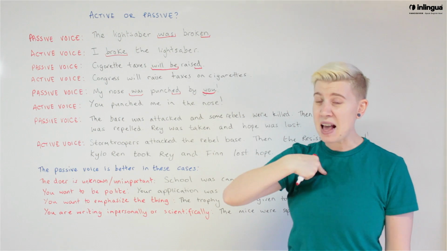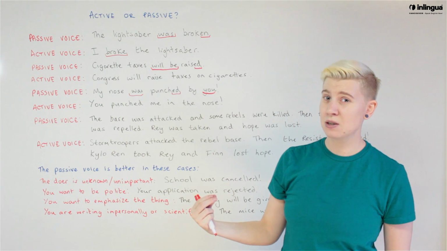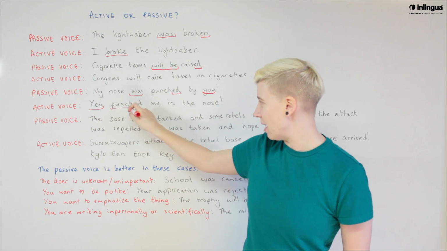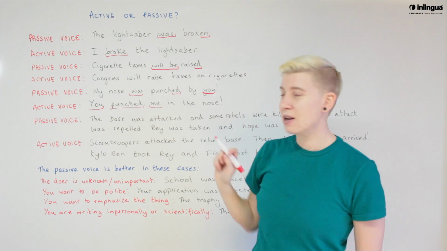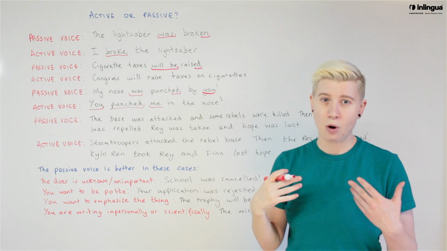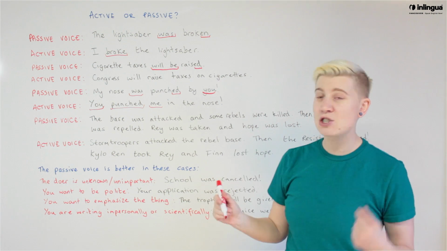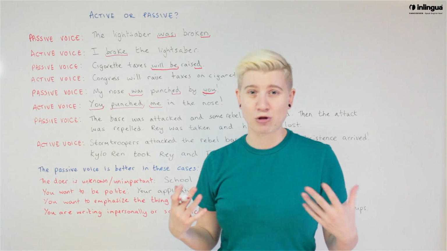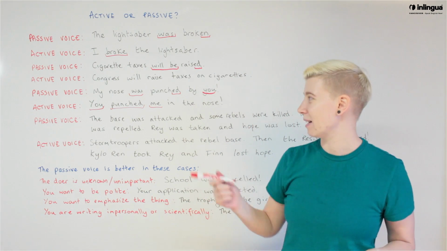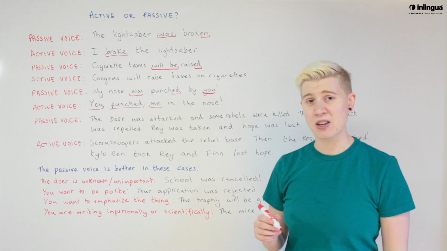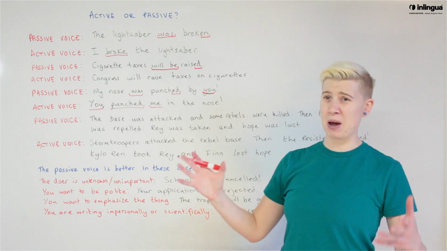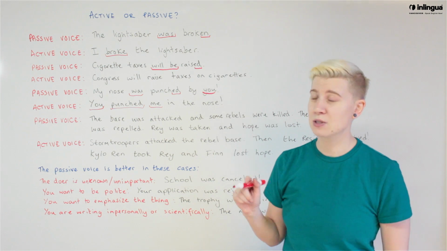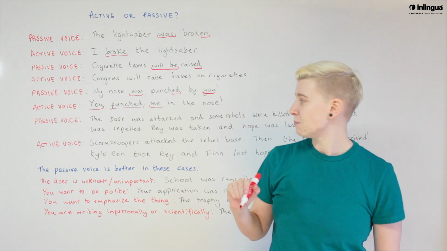You punched me in the nose. Okay, you, the person, followed by the action, followed by the receiving object or person. You punched me in the nose. This sentence is much more dynamic, much more dramatic, much more interesting. My nose was punched by you still sounds stupid. You punched me in the nose. This is a good sentence.